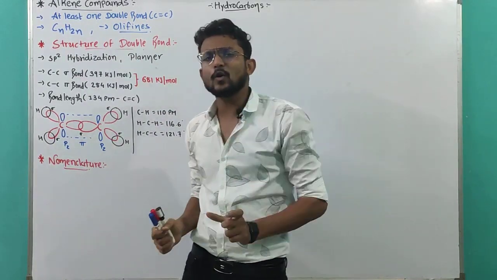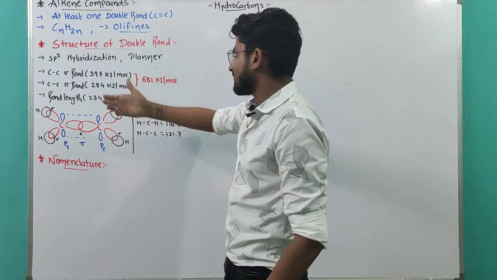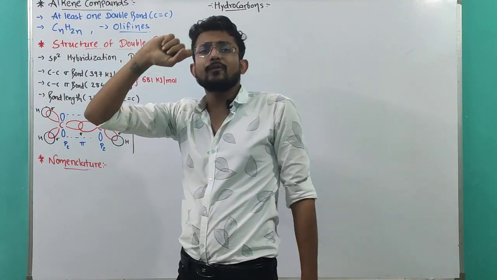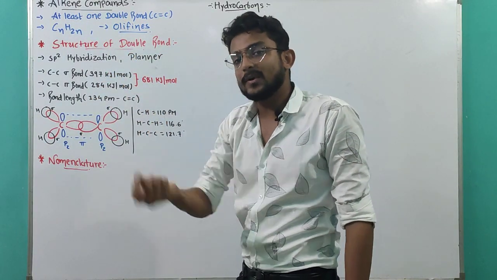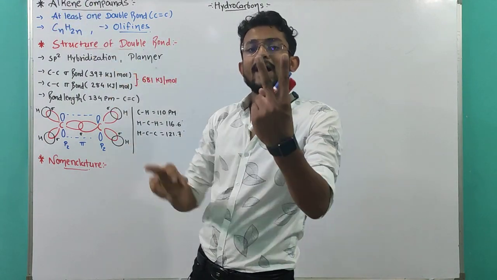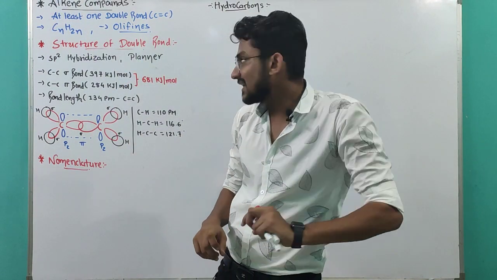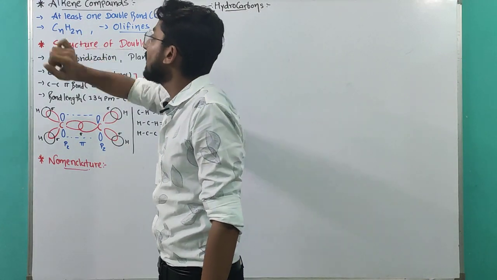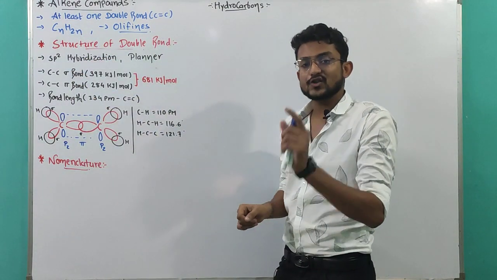Now, what will be the common formula for alkenes? As we know, the common formula for alkane is CnH2n+2. But as there is a double bond in alkene, two hydrogens are less. That's why the common formula of alkene will be CnH2n.